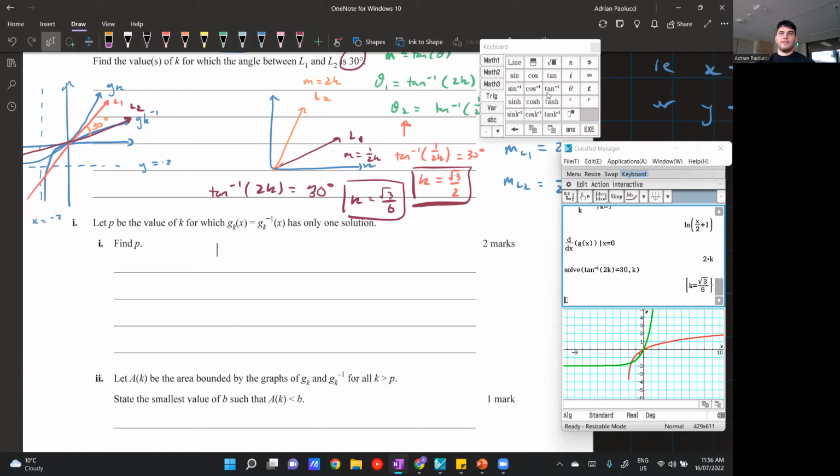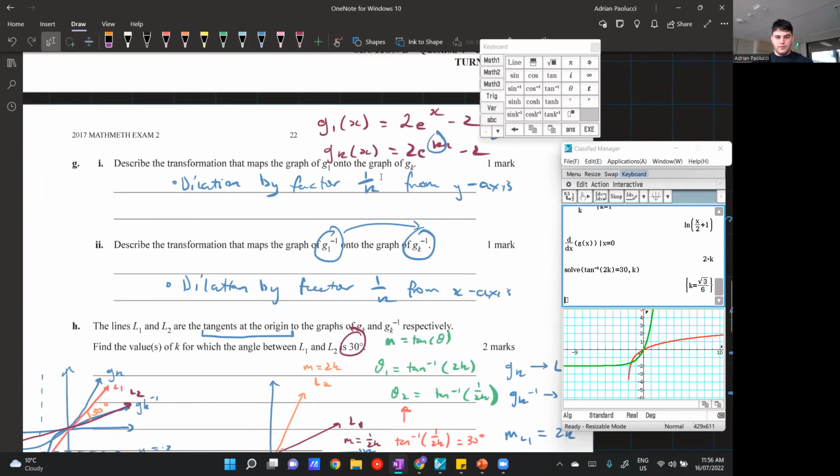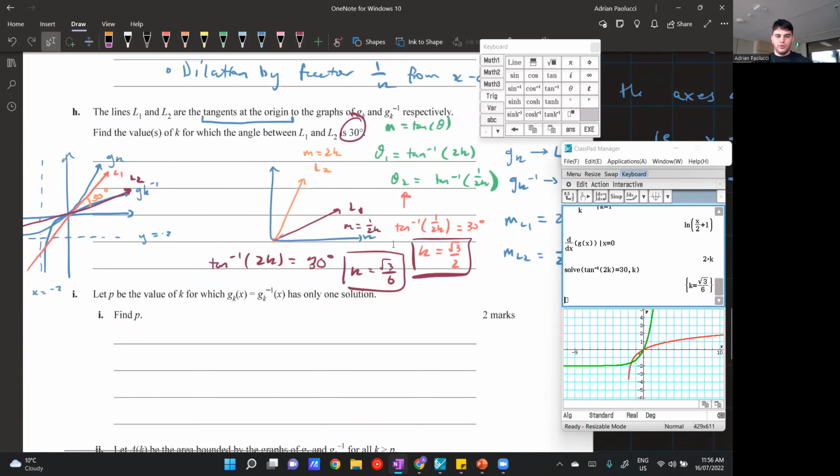So when I was progressing through methods, I wondered why one solution doesn't work. An easy way to check is just to see if you've got a quadratic equation. Now, for this question, we don't have a quadratic equation. We have an exponential equal to a log. So that's that function there, and there's its inverse. Exponential and log, you're not going to get a determinant from that equation. So we need another method to solve it.